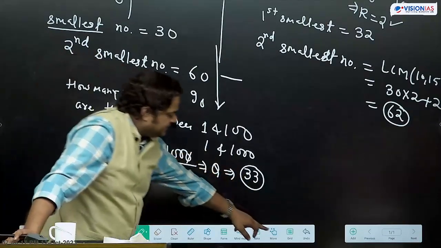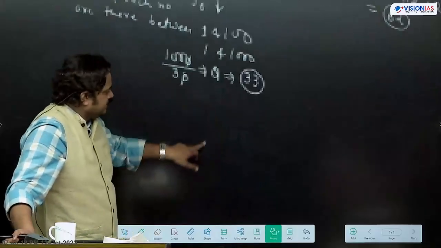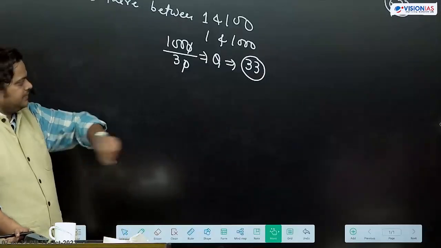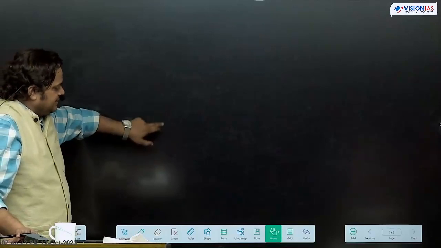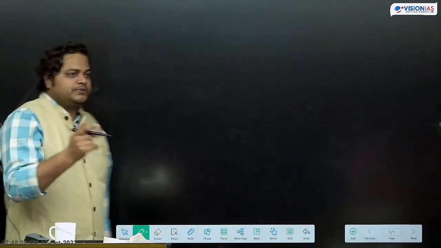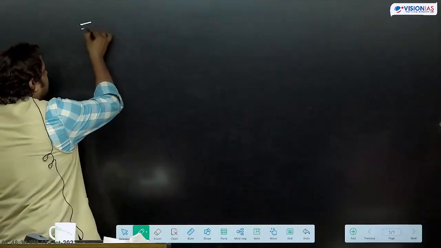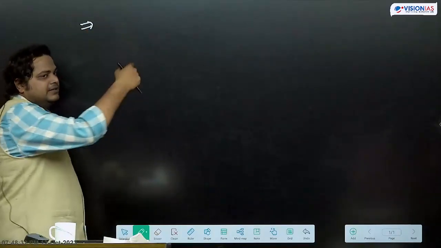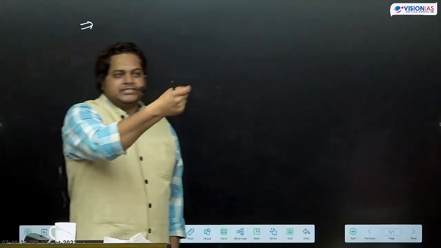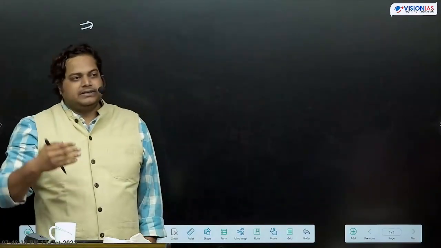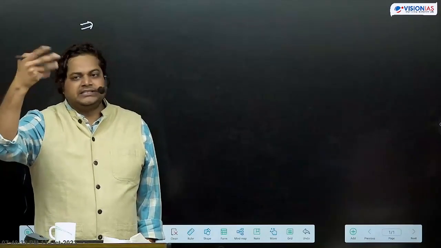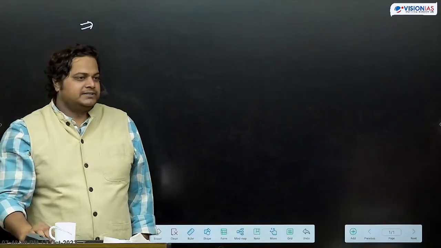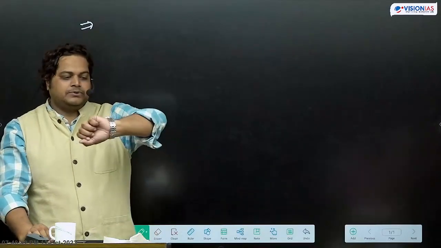Now we have another variation. How much time has passed? Okay, so time is up now. Tomorrow we have class. So tomorrow we will discuss 2-3 more variations, like largest 3-digit number, smallest 3-digit number, largest 4-digit number. This way we'll discuss another variation. Okay? Tomorrow we'll meet and discuss.